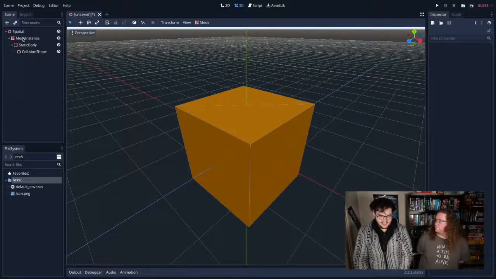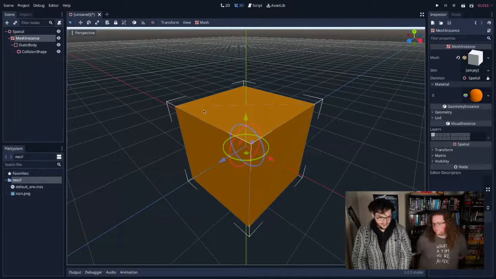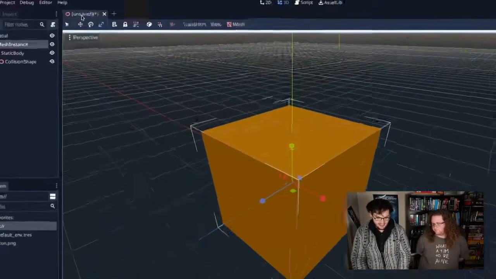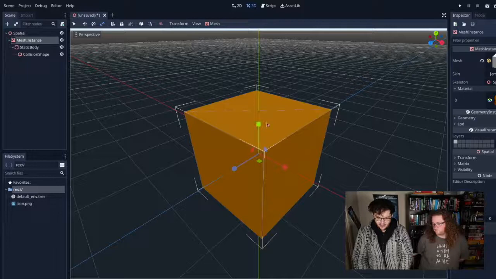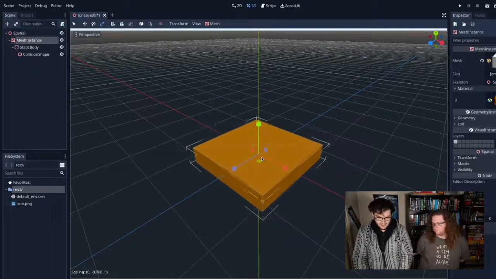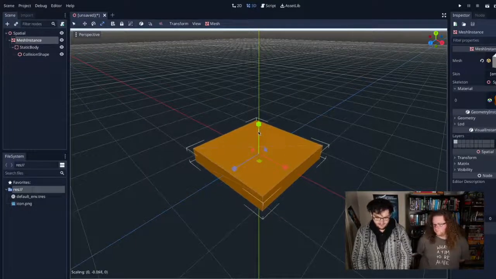So I'm going to select the mesh instance again. I'm going to push the R button, which switches to the scaling tool. You'll see when I push the R button, the scaling tool became active up here. So you can see all the different tools we can pick, but the R button is the scaling tool. And now I'm going to squish this cube a little bit to make it into a floor. Okay, so all this is doing is just changing its parameters.